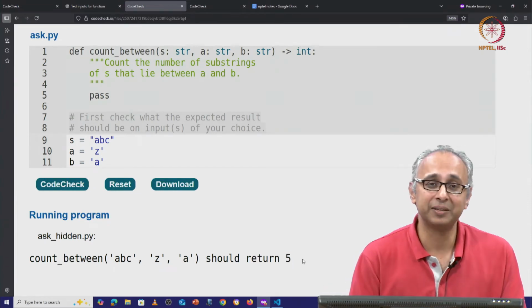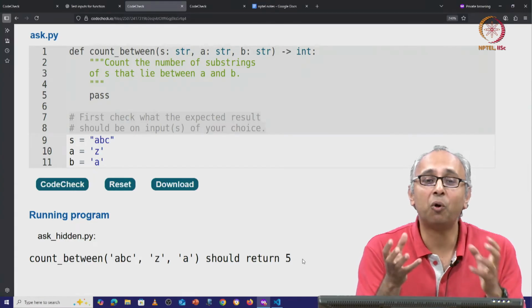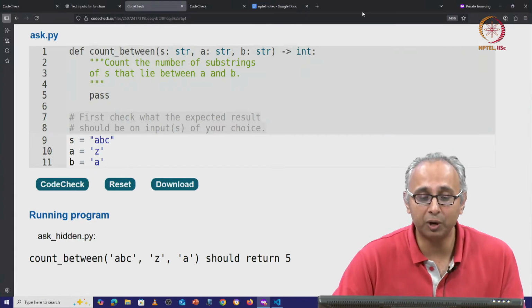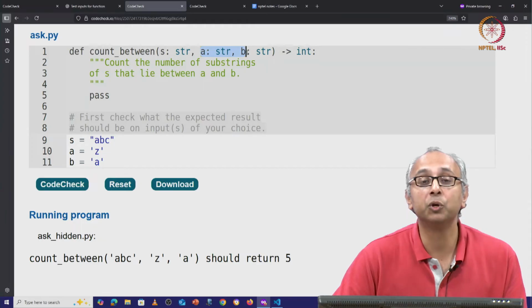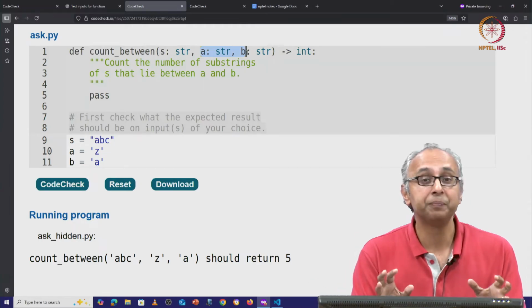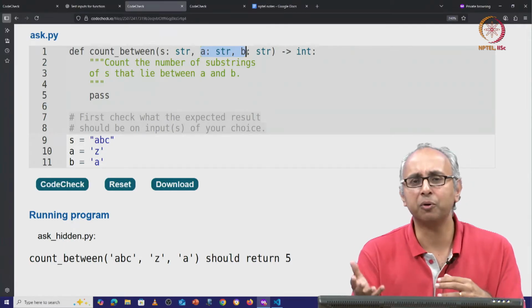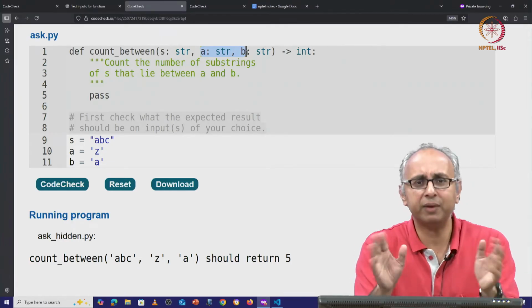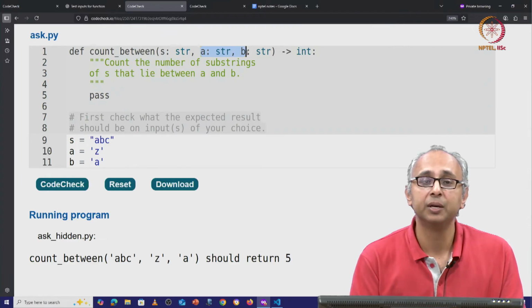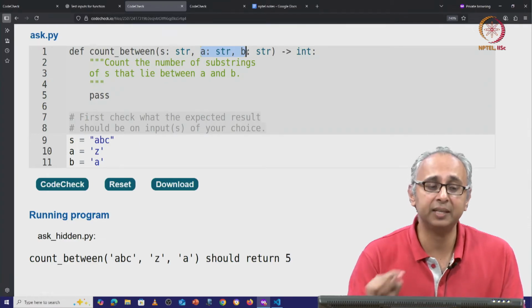So what does this tell us? This tells us that the order of these two arguments, A and B, doesn't matter. The client is interested in all substrings between A and B, and it doesn't matter if A is smaller or B is smaller, just whatever strings lie in that range. So the logic of the code must take this into account.